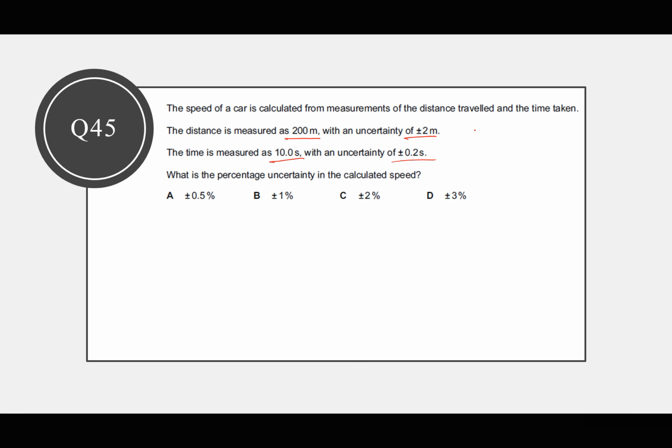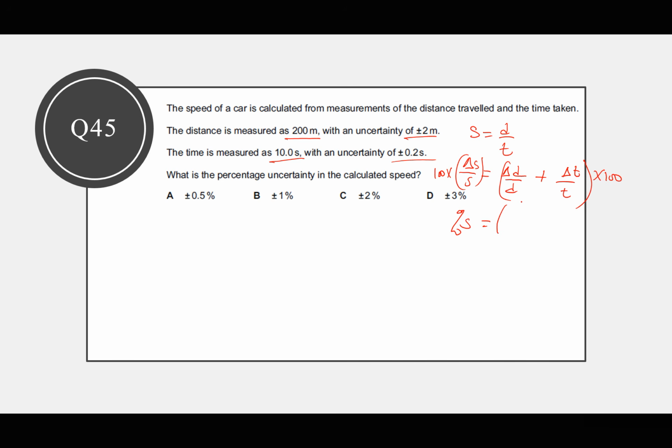So we know that speed is equal to the distance divided by time. Because of division, we can simply add the percentage uncertainties of each quantity. But we have absolutes, so we can even say absolute in S over S is equal to the absolute in D over D plus the absolute in T over T. When I multiply both sides by 100, this side I now have percentage in S. Now I just need to substitute here.